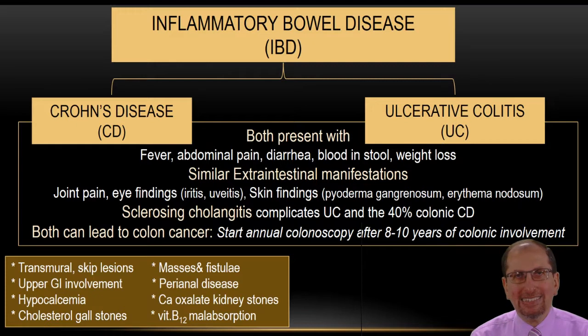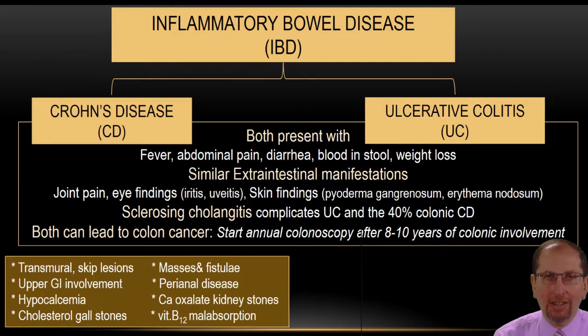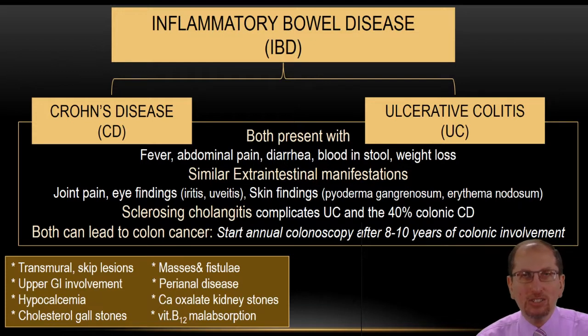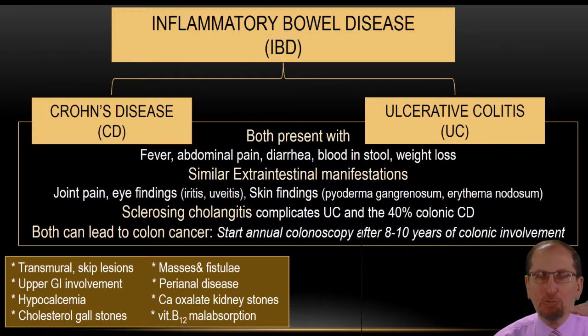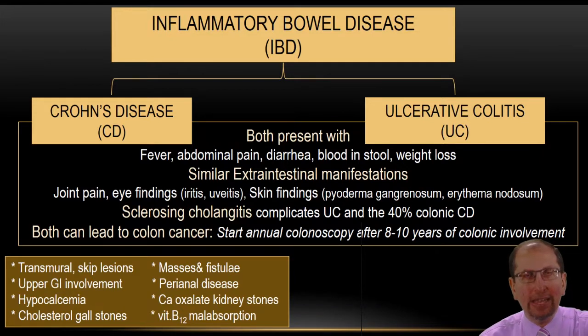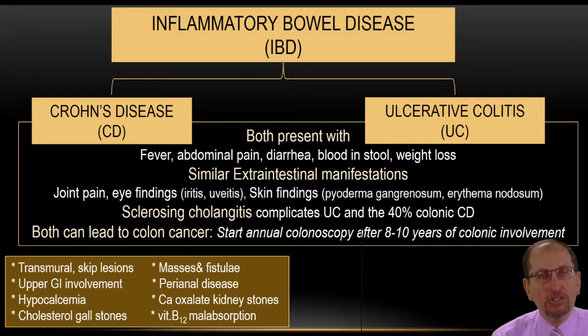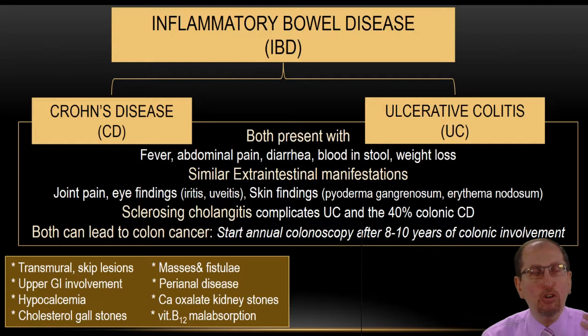Crohn's disease is a disease that affects all the layers of the gut wall. That's why we call it transmural disease. It affects all the layers. It does not just affect the superficial layer, no, it affects all the layers. It's transmural. But we have some skip lesions. Some areas are quite normal and other areas are very, very affected, and the whole thickness of the gut is affected.